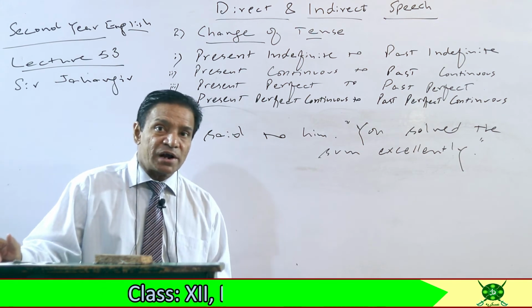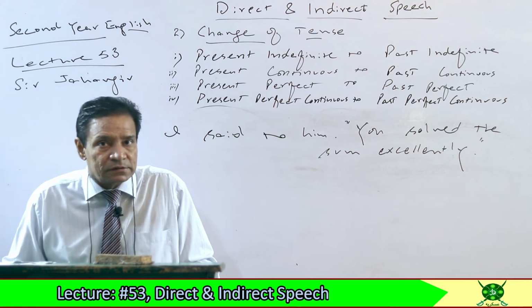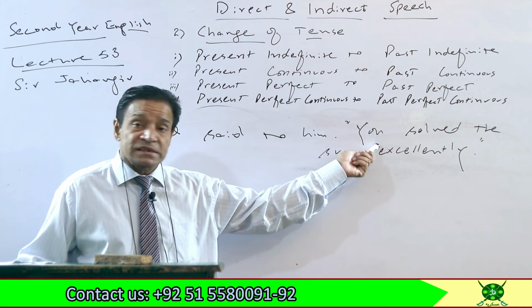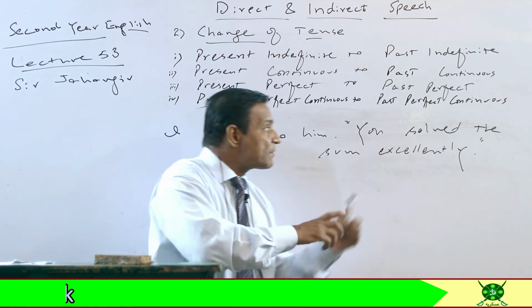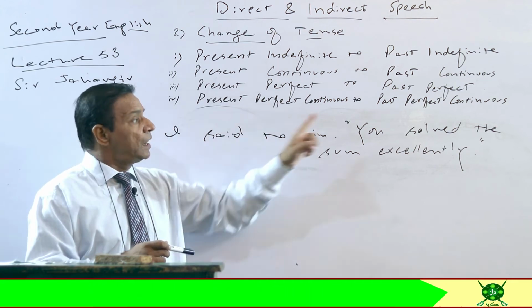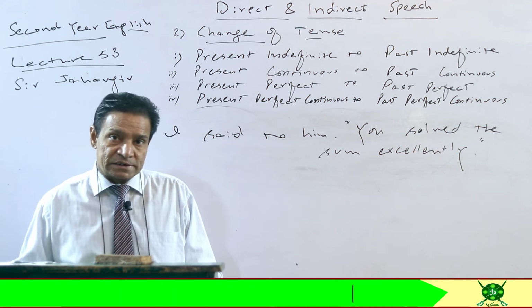So look here, in this example, your reporting speech is past, and your reported speech is also past. Both are past tenses, okay? This is past definite. Why? Because no helping verb and second form of verb. I told you that if reporting speech is past and it's past definite, it will be changed into past perfect tense.